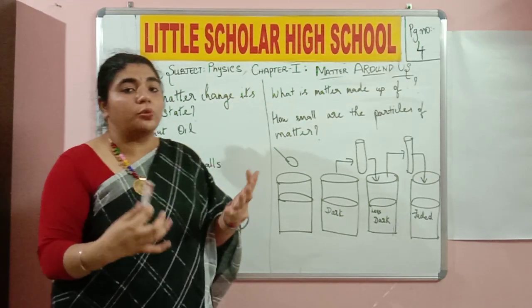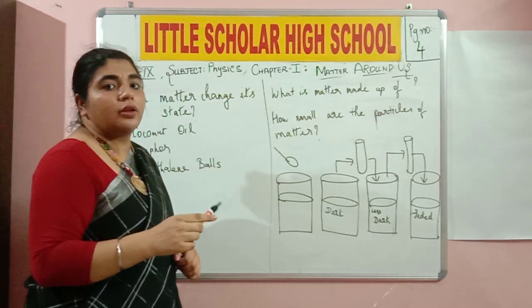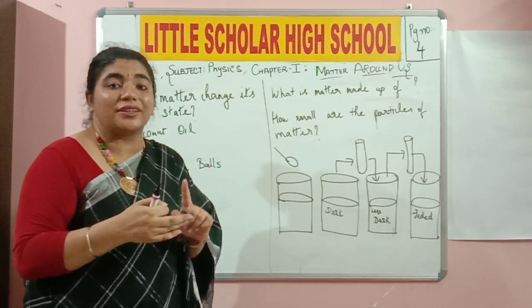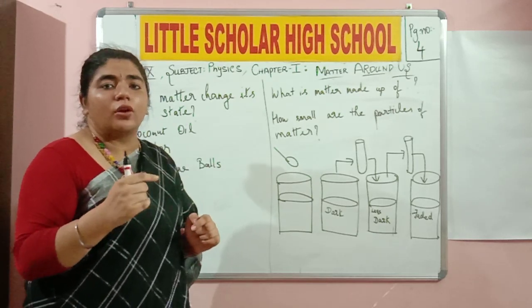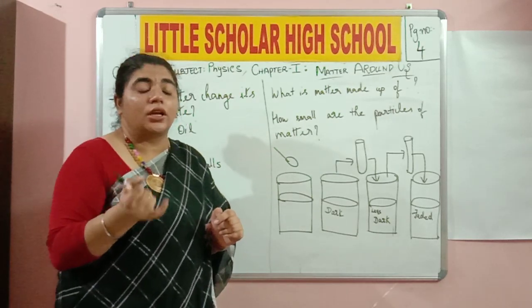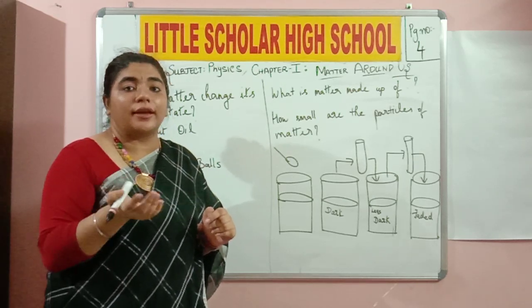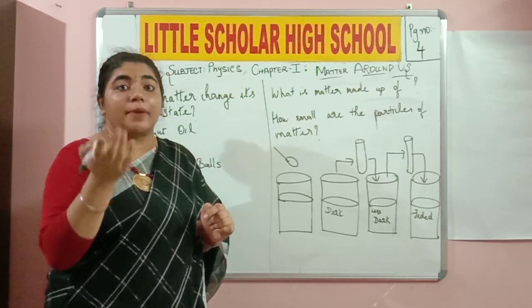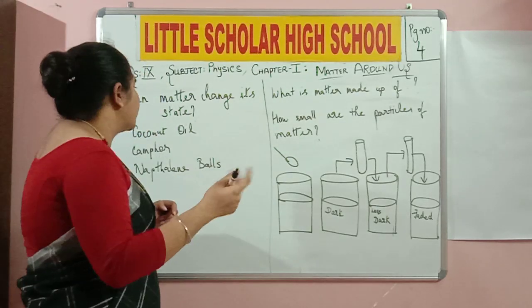So now moving forward, we need to understand, can matter change its state? In the beginning of the lesson, we have studied that there are three states of matter: solid, liquids, and gases. Can there be an interchange or interconversion between them? We have already studied this. Water, which is in liquid state, can be converted into solid as well as gaseous state by cooling as well as vaporization. Now we have further examples.